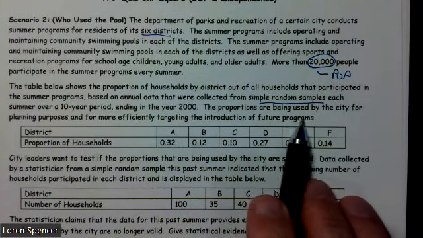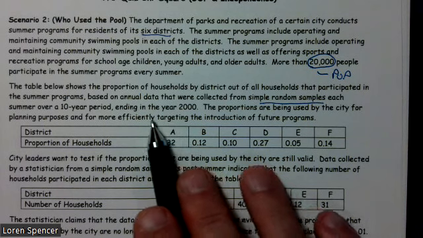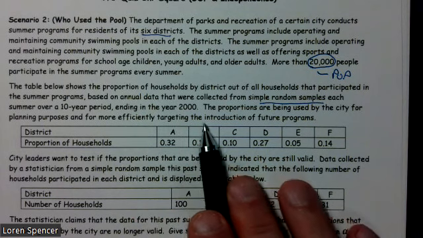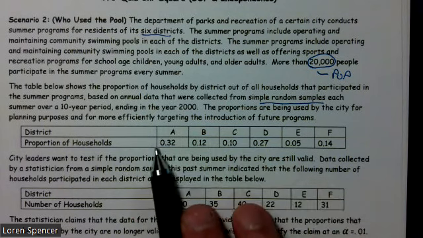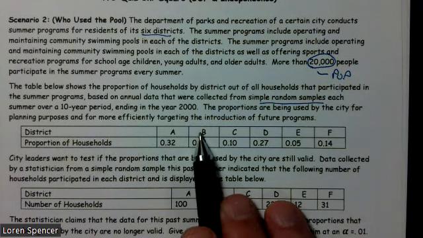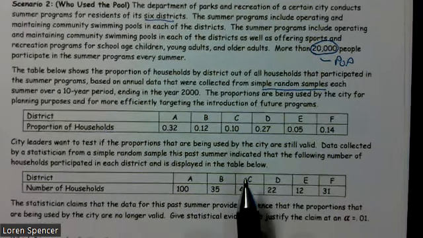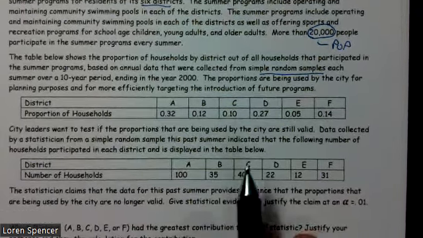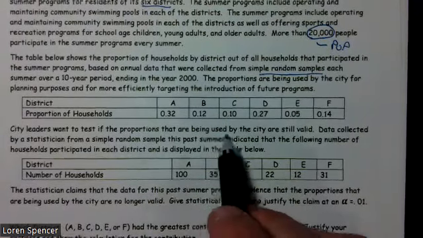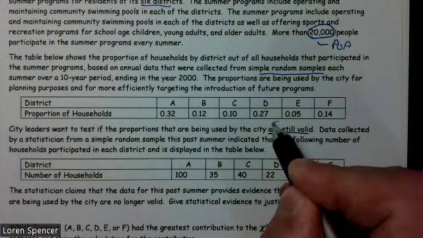The proportions are being used by the city for planning purposes and for more efficiently targeting the introduction of future programs. And we see that 32% used A, 12% of District B used it, 10% of C, etc. City leaders want to test if the proportions that are being used by the city are still valid. They want to see if they're still the same.